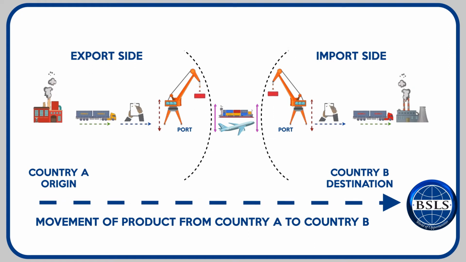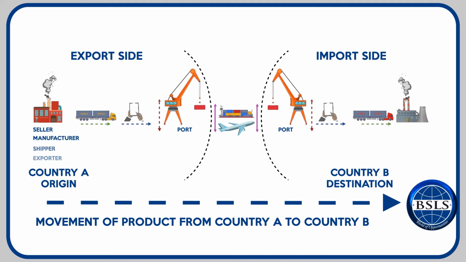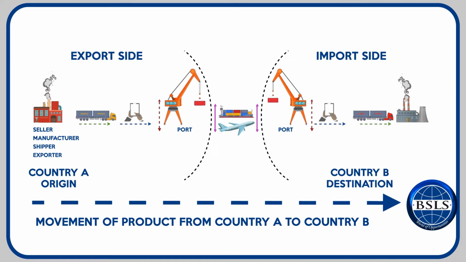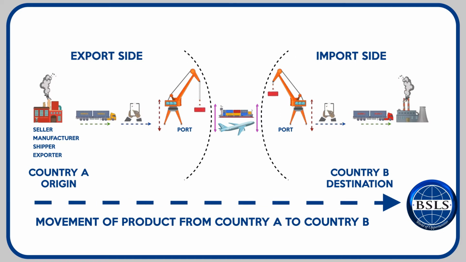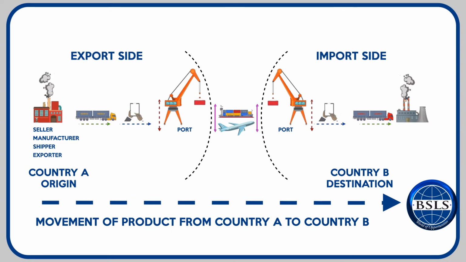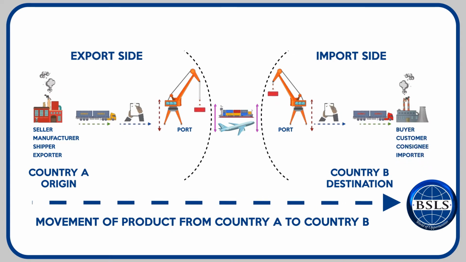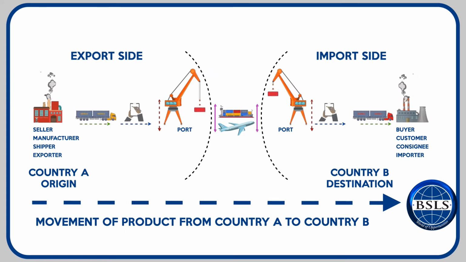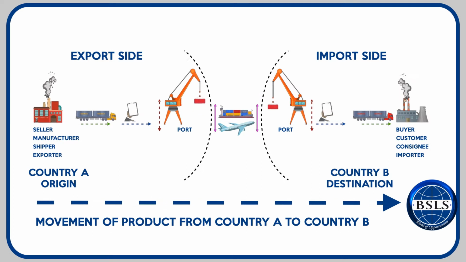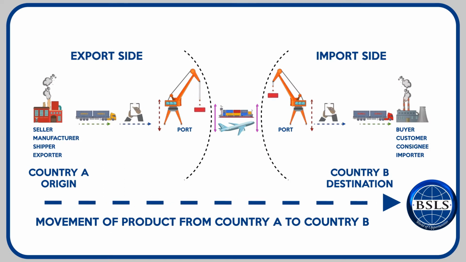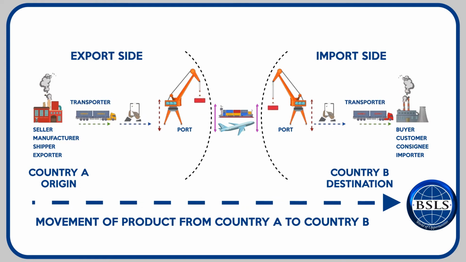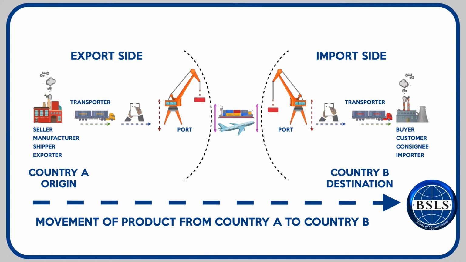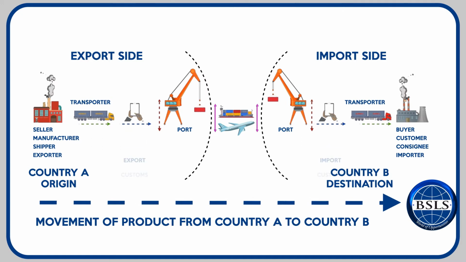Now, our first party in the trade process is the seller or the manufacturer. Since the seller or the manufacturer is involved in the export of the product, he is also referred to as the shipper or an exporter. Similarly, since the buyer or the customer is involved in the import of the product, he is also referred to as a consignee or an importer. Next, the important party involved in the trade is the transporter, who offers services for transportation such as pickup and delivery within the country. The next important party of trade are the customs.